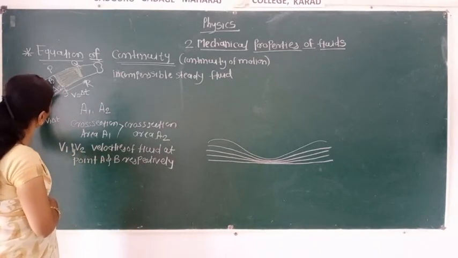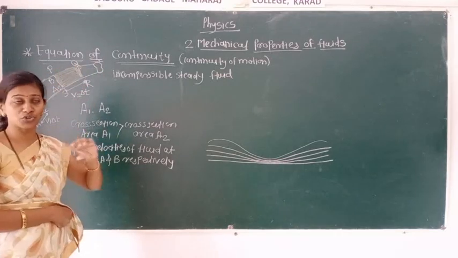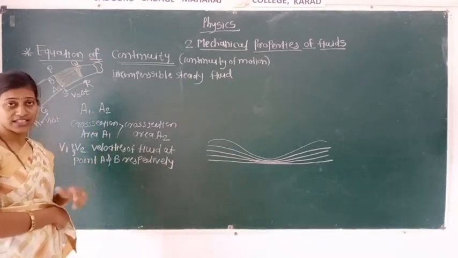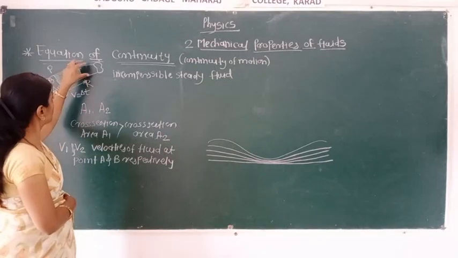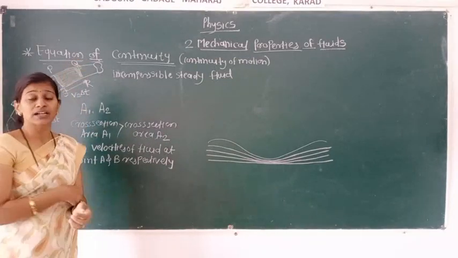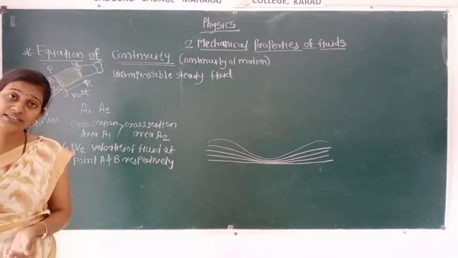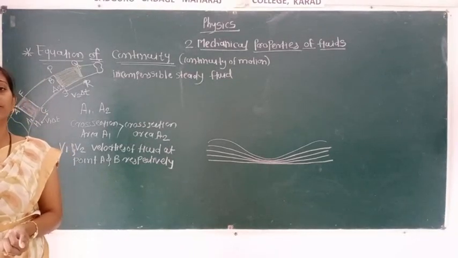Similarly, when the fluid comes out from the other end of the tube, we will get the same amount of fluid, 10 liters per second.